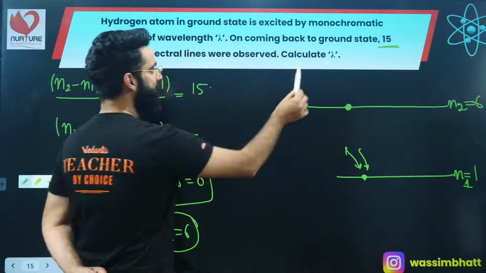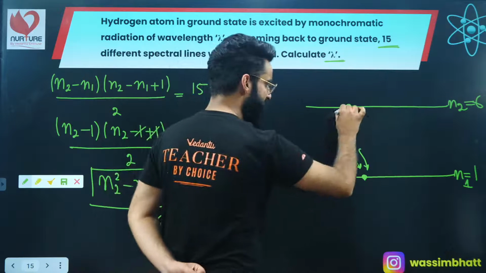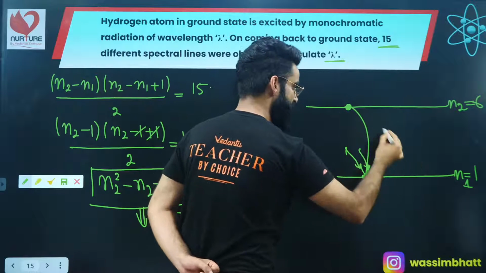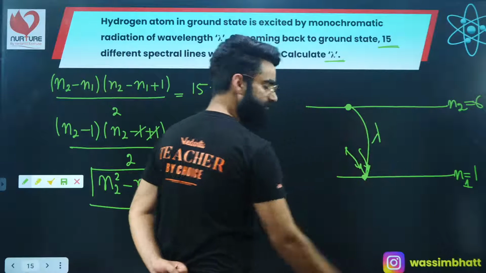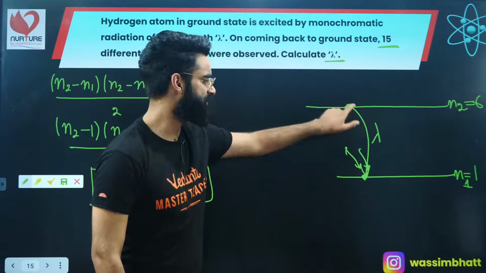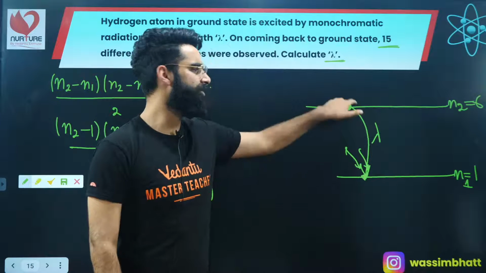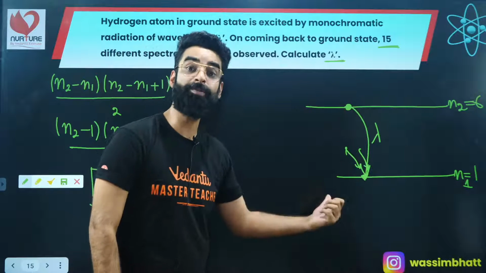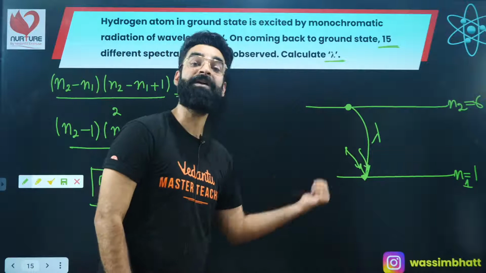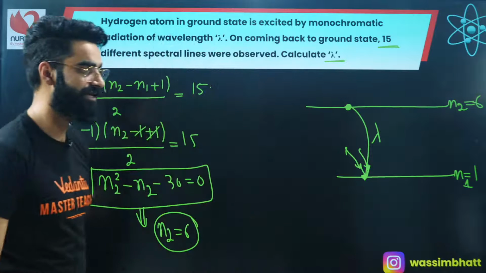I need to calculate lambda. When the electron makes a transition from 6 to 1, it will emit some radiation with wavelength lambda. The wavelength emitted when the electron makes a transition from 6 to 1 is the same as the wavelength absorbed when it makes a transition from 1 to 6. As simple as that.